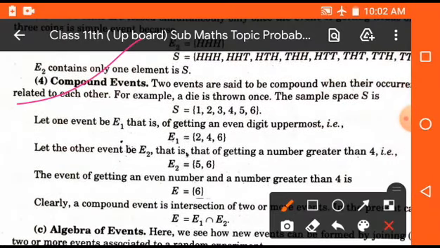Now compound event. Compound means combination. If we consider the sample space of a dice, S = {1, 2, 3, 4, 5, 6}, and take some events E1, E2 and E, where E1 is the event of an even number, E2 is the event of a number greater than 4, so 5 and 6, and E is the intersection of E1 and E2. So here E1 intersection E2 is equal to E. That means E1 and E2 are said to form a compound event.